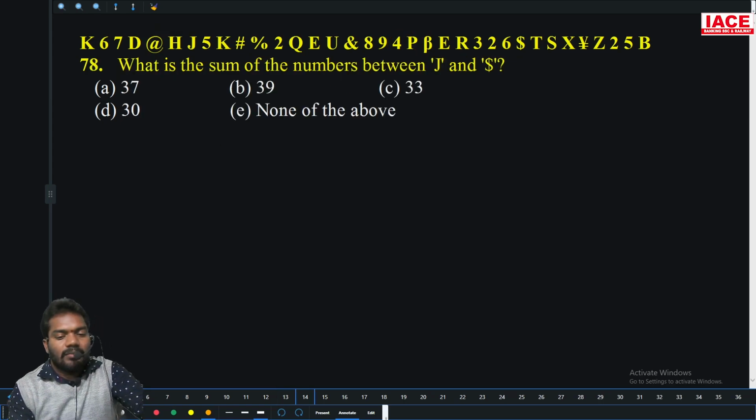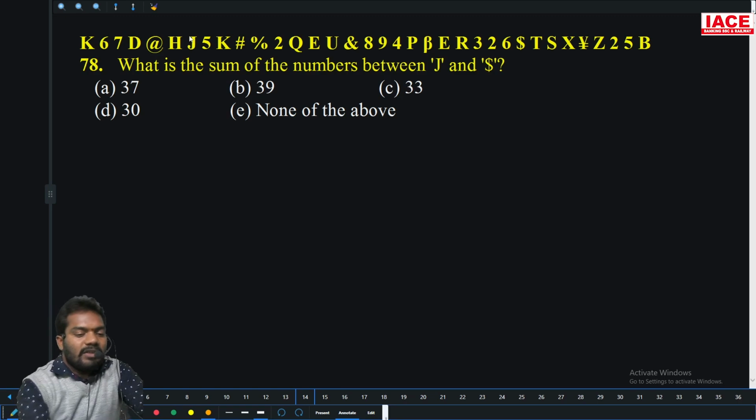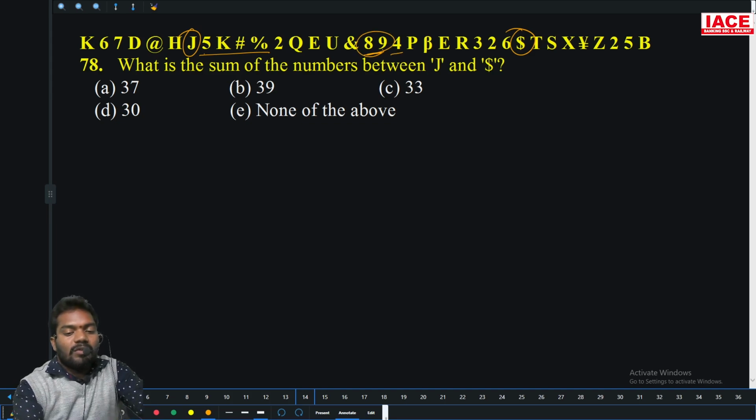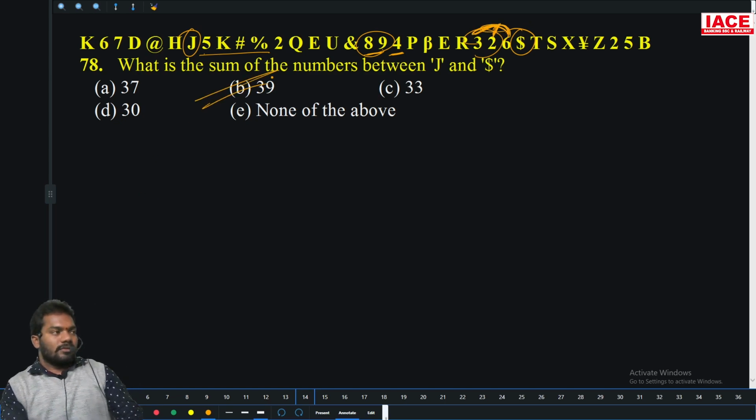What is the sum of the numbers between J and dollar? Between J and dollar, so this is the J and this is dollar. 5 plus 2, 7. 7 plus 17, 24. 24 plus 4, 28. 28 plus 2, 30. 30 plus 9, 39. So option B is right.